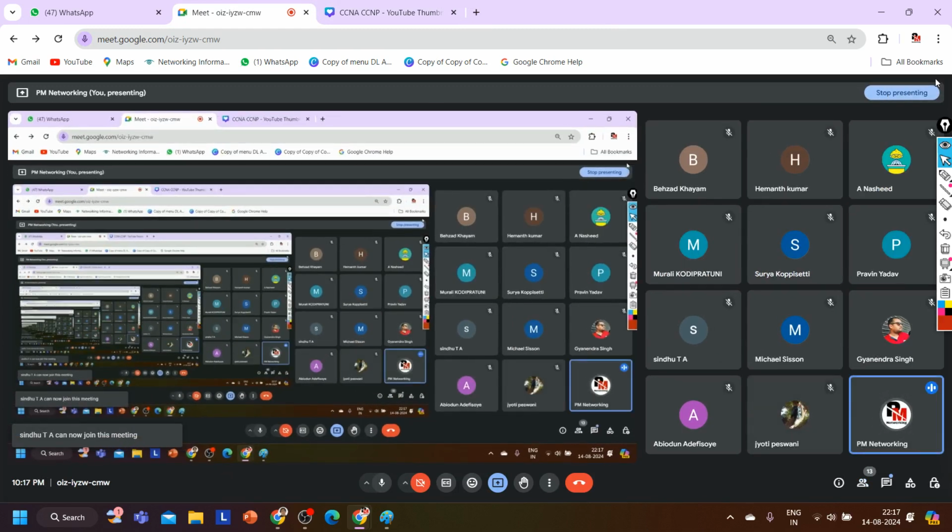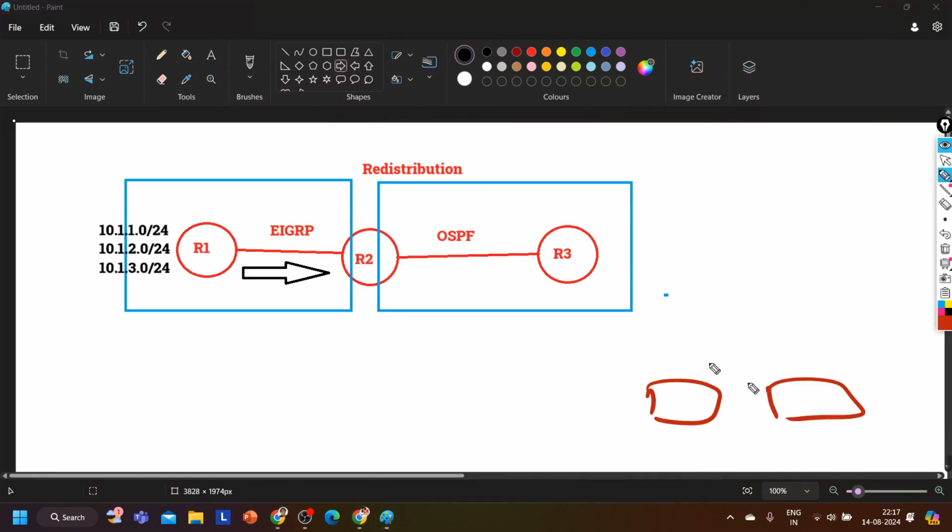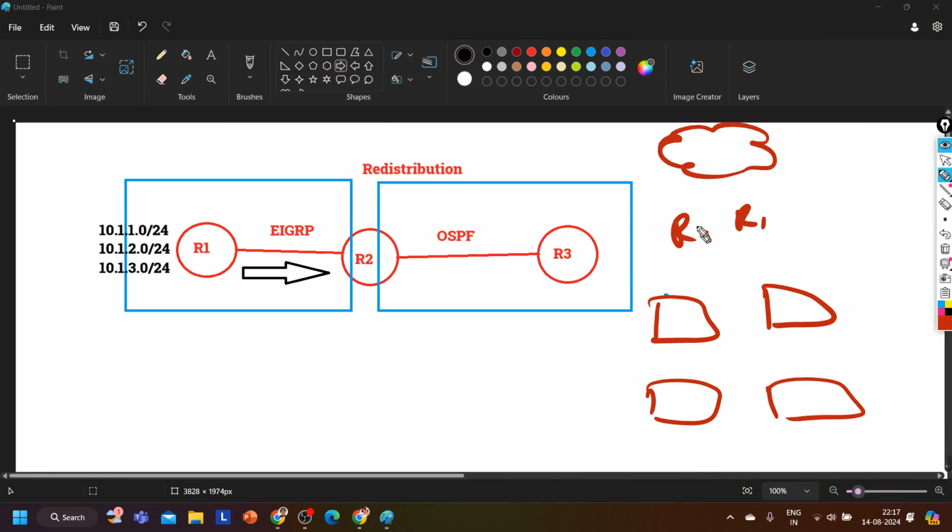You all know the basic architecture of Cisco for network designing, like 2 tier, 3 tier, and for the data center, leaf and spine. Like if I have some access layer switches, some distribution layer switches, some core layer routers, and then internet.